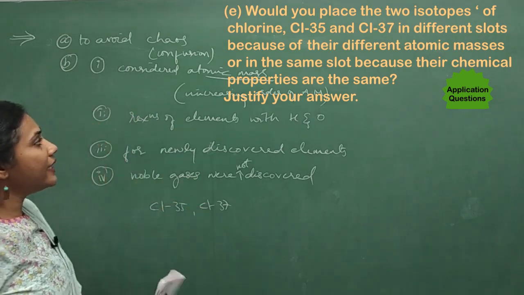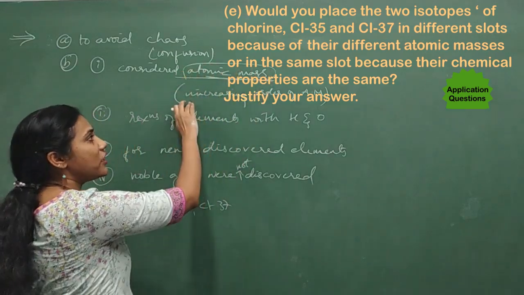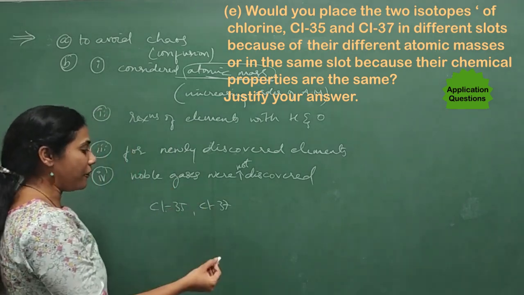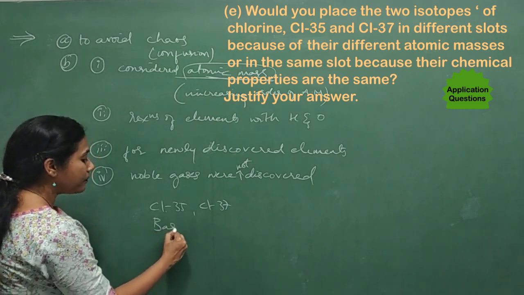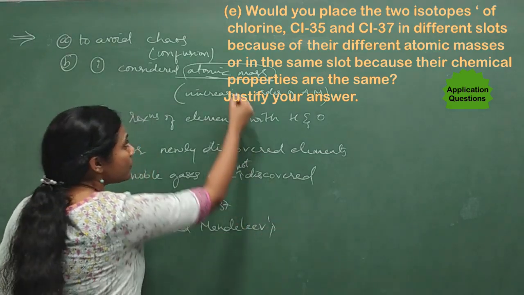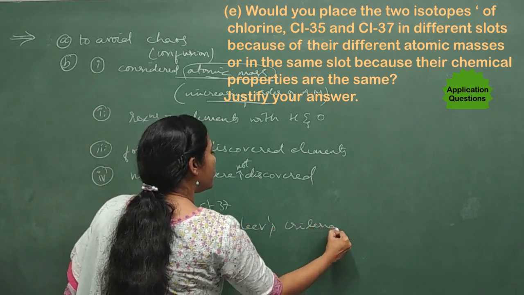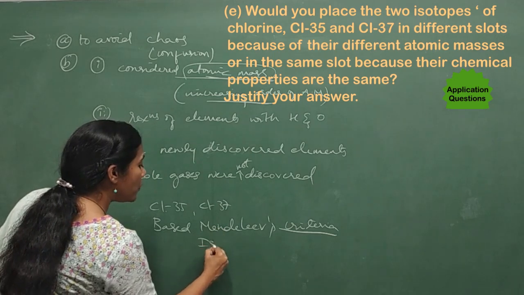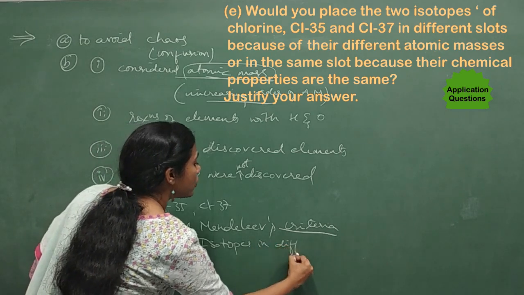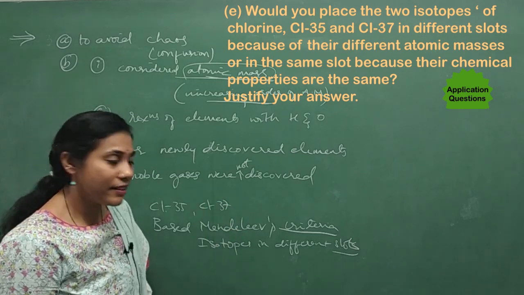Mendeleev's periodic table mainly considered the atomic mass. We arrange the elements in increasing order of atomic mass. Here in the isotopes, the masses are different. So based on Mendeleev's criteria, you have to place isotopes in different slots, isn't it? Because their atomic masses are different.